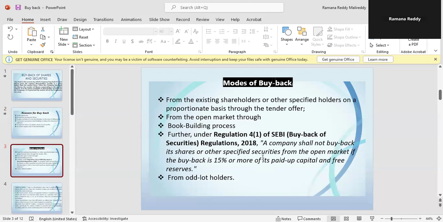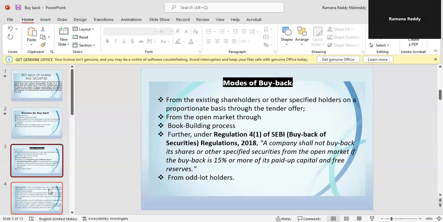Further, under Regulation 4.1 of SEBI Buyback of Securities Regulations 2018, a company shall not buy back its shares or other specified securities from the open market if the buyback is 15% or more of its paid-up capital and free reserves. So this is the upper limit given, 15%. This is through open offer in a listed company.